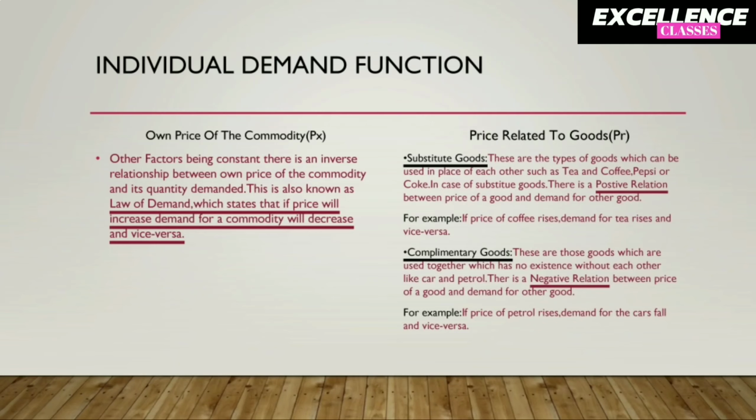The other type of goods are complementary goods. Complementary goods are those goods which are used together, or we can say that the use of them goes hand in hand. In case of complementary goods, there is a negative relation between price of a good and demand for other good. For example, if price of petrol rises, demand for the cars will fall and vice versa.